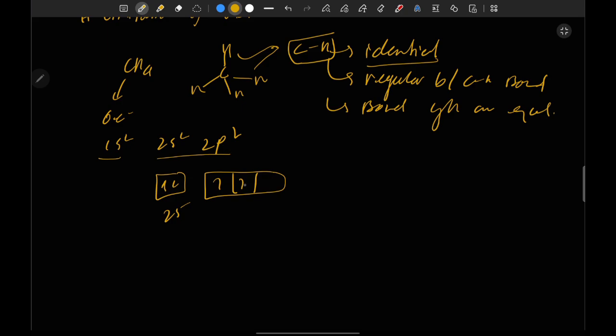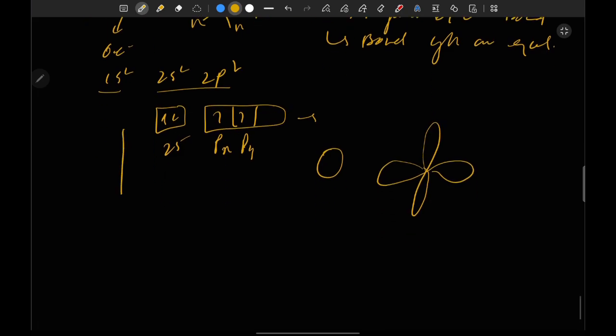Now if this molecule is going to make bonds, we have two kinds of overlapping. First we have the s orbital, and next we have the px and py orbitals. And the combining molecule is hydrogen, which has an s orbital, 1s1.